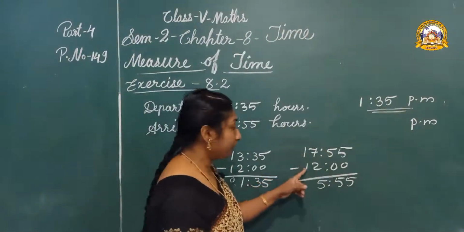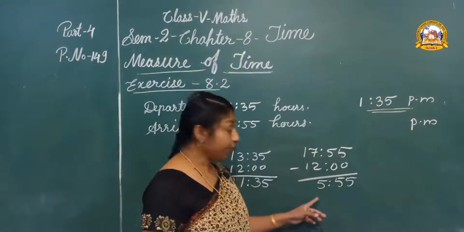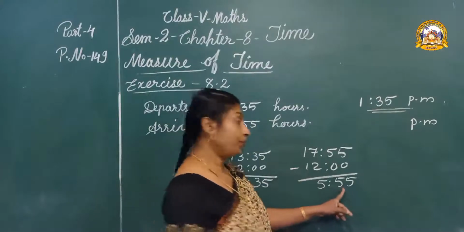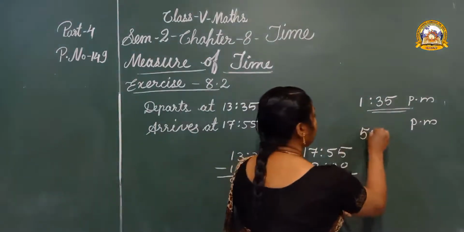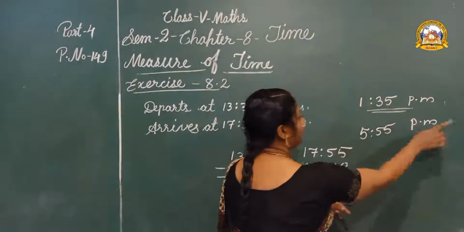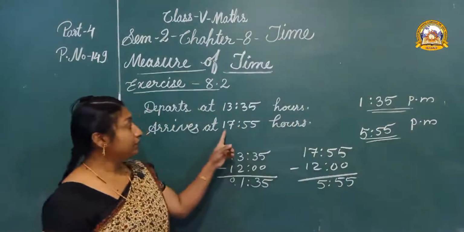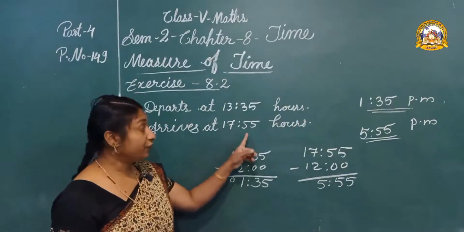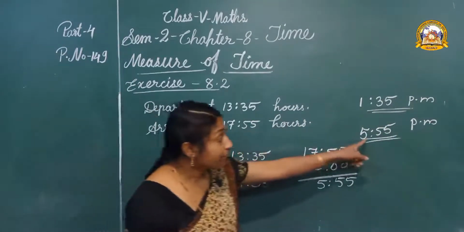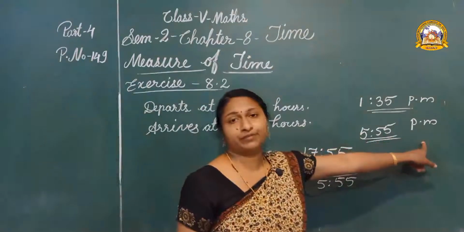Okay. 1 minus 1, 0. So the time is 5:55 p.m. Okay, 17 hours 55 minutes means 5:55 p.m.